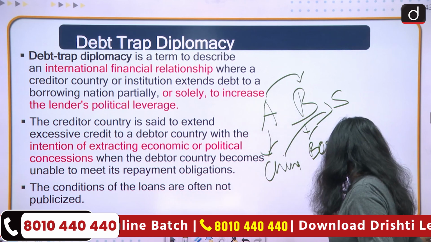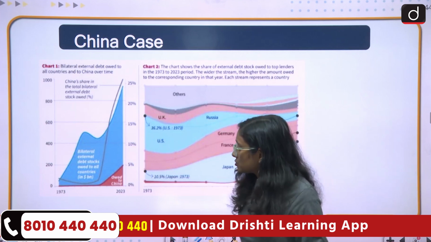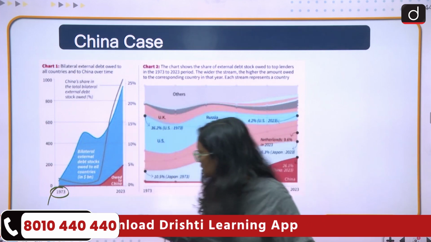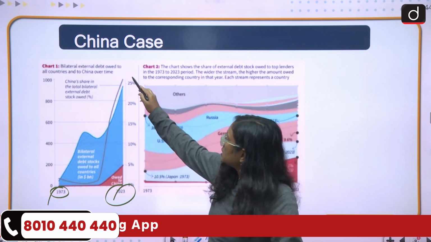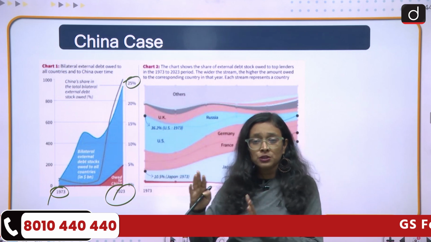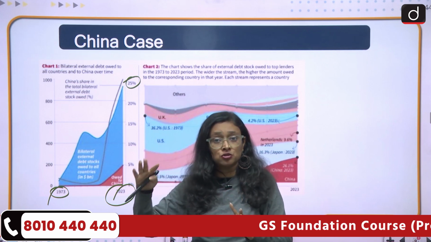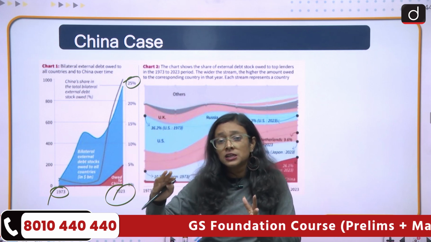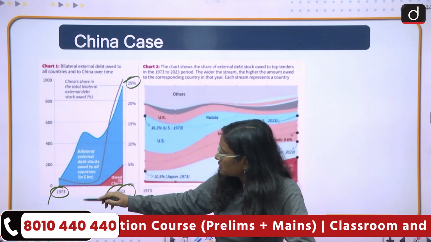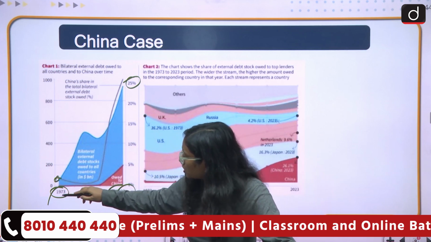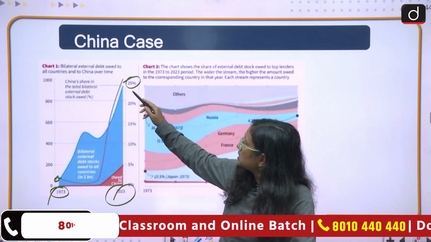Now we'll come to the data part. This is the case of China. Here is a graph: this is the year 1973 and this is the year 2023. What we can see is that in 2023 China's stake is 25%. Before moving to any discussion, here we are talking about bilateral debt only. We are not talking about institutions like the World Bank, IMF or others. In 1973 China's stake was 1 or 2%, and in 2023 it is 25%.